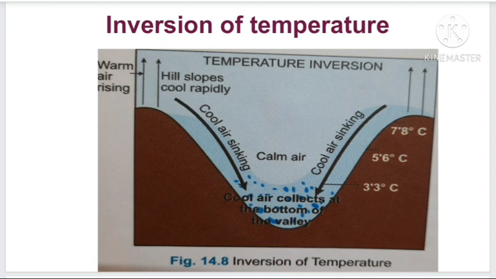So the air which is cool has more density. So that air has the tendency to come downwards to the valley bottom. You can see here, hill slopes will cool faster and that air has the tendency to sink towards the valley bottom. So the valley bottom will experience a low temperature. On the other hand, slopes of the mountain will experience a higher temperature. So there is warm air rising through the hill slopes and cool air sinking through the hill slopes.